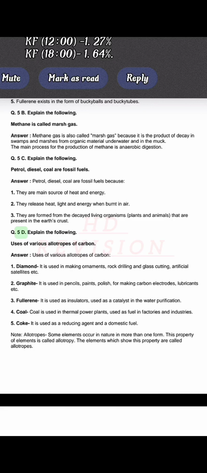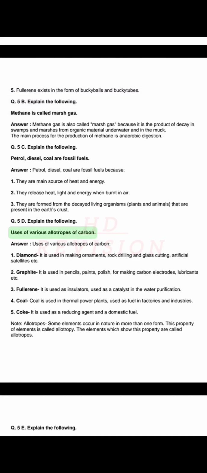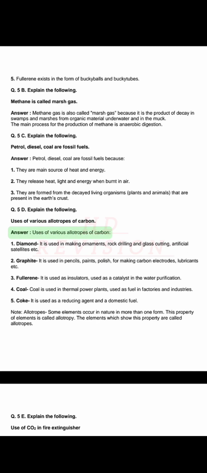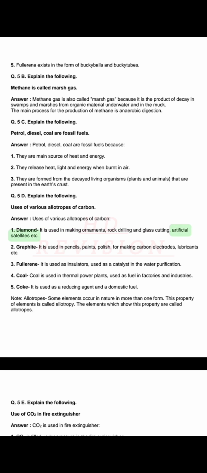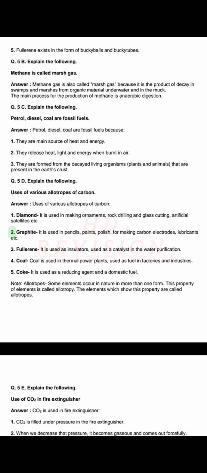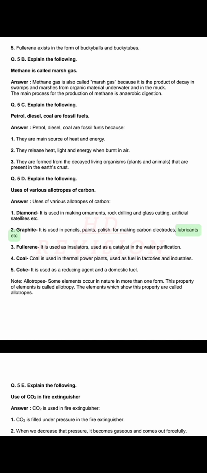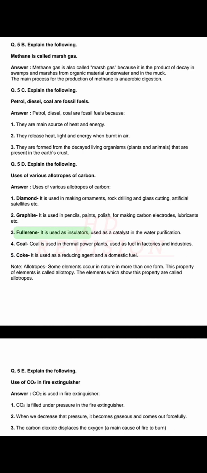Q. 5D. Explain the following. Uses of various allotropes of carbon. Answer. Uses of various allotropes of carbon. 1. Diamond. It is used in making ornaments, rock drilling and glass cutting, artificial satellites. 2. Graphite. It is used in pencils, paints, polish, for making carbon electrodes, lubricants. 3. Fullerene. It is used as insulators, used as a catalyst in water purification.